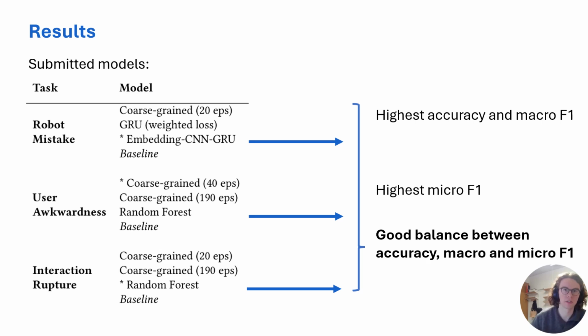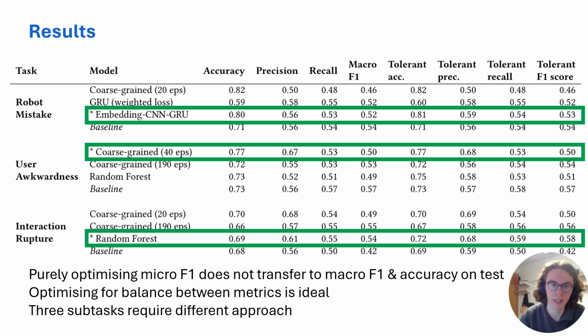So because we tested out different types of models for different subtasks, that leads to the models that you see on the left. And then when we look at which models performed the best on the test data, we see that for the robot mistake and the interaction rupture tasks, it's the model that had the best balance between the macro F1 score, accuracy and micro F1 score. Those perform the best on the average of all the metrics on the test data. So that corresponds for the interaction rupture to the random forest, but for the robot mistake to the model using an embedding layer and a CNN, and then the GRU layer as well.